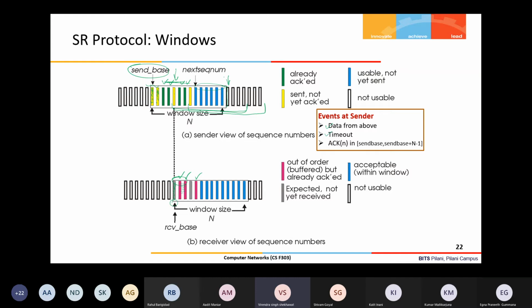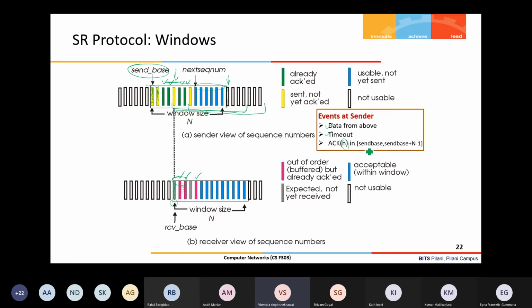Next, a timeout occurs. The timeout applies to each individual outstanding packet. So whichever packet times out, the corresponding packet will be retransmitted. You can see the complexity of SR: suppose 10 outstanding packets are there, so 10 timers are managed by the sender. Simultaneously 10 timers are running, and whichever timer expires, the corresponding packet will be retransmitted.